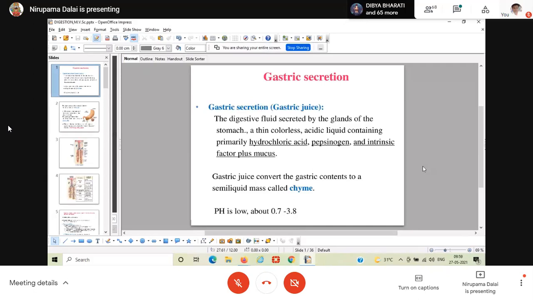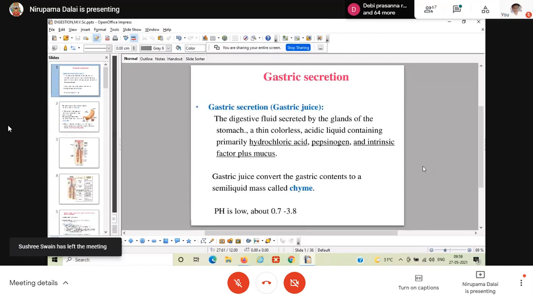Then we also have to complete the gastric secretion, hepatic secretion, pancreatic secretions, as well as the intestinal secretion. After the completion of the secretions, we have to move to the digestion of carbohydrate, protein, and lipid in monogastric animals. Clear? So one part has been completed.